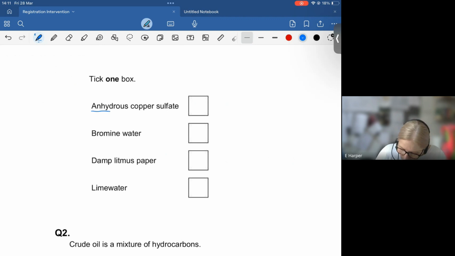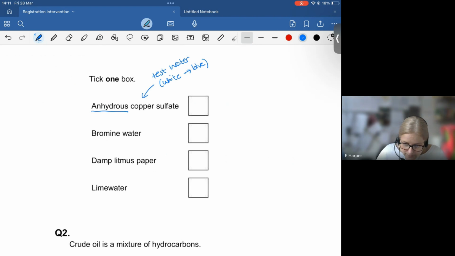So anhydrous, without water, copper sulfate. You learnt this one when you did reversible reactions. So this one actually tests for water. And this is the one that's the white powder that turns into the blue crystals. But unfortunately, it isn't testing for an alkene.